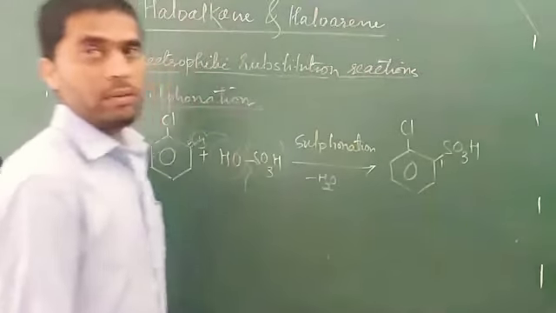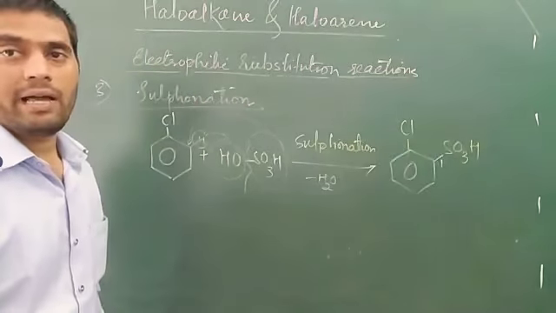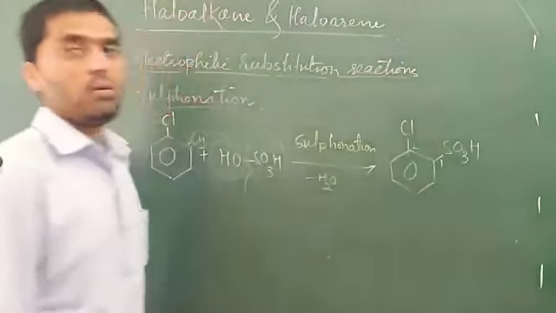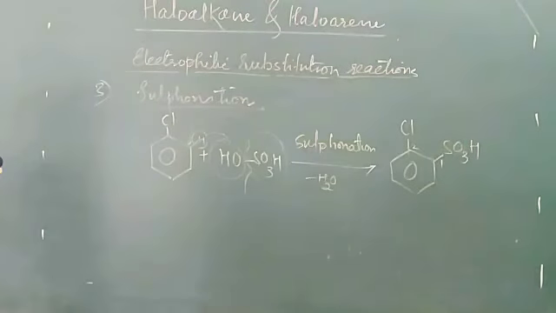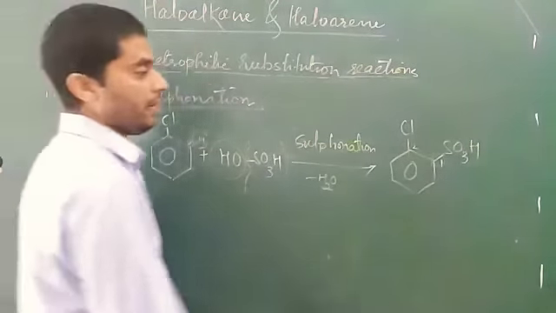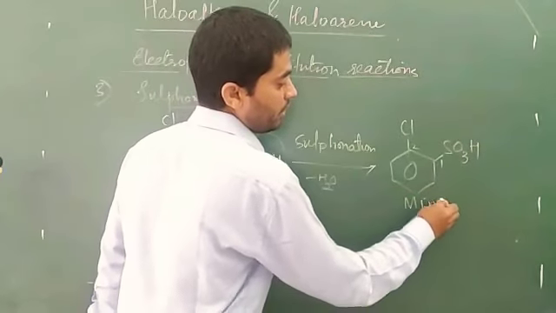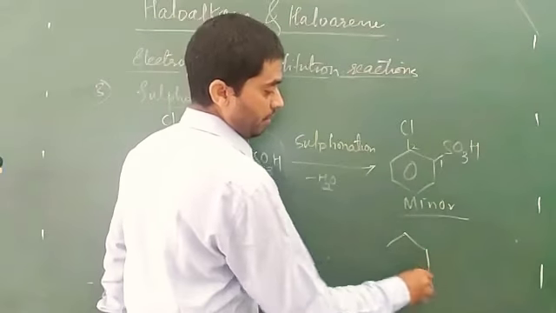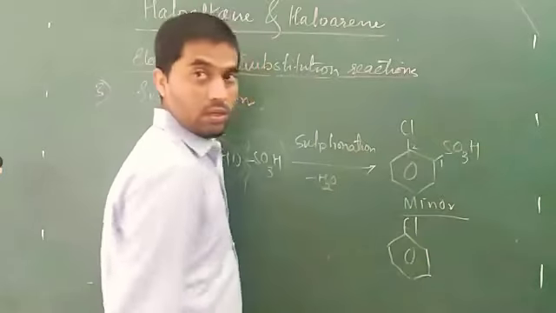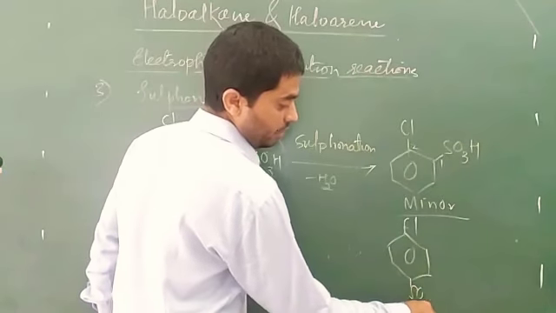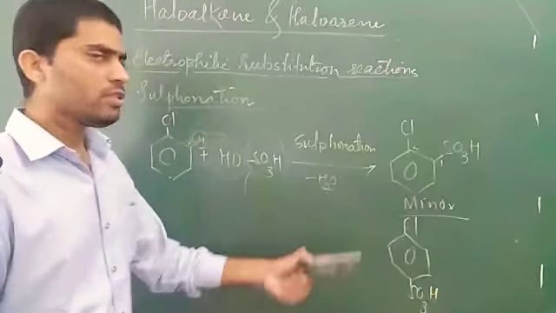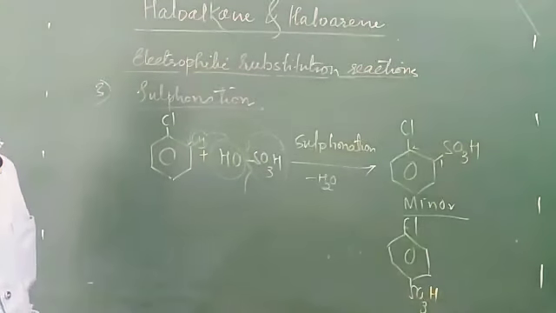We will number from here, because numbering depends on the priority of the functional group. Okay, here 1, 2, here we will take it as 2-chlorobenzene sulfonic acid. This is a minor product. And the major product will be, this is the major product. Okay, here we will attach SO3H. This is 4-chlorobenzene sulfonic acid. So this is about the sulfonation.